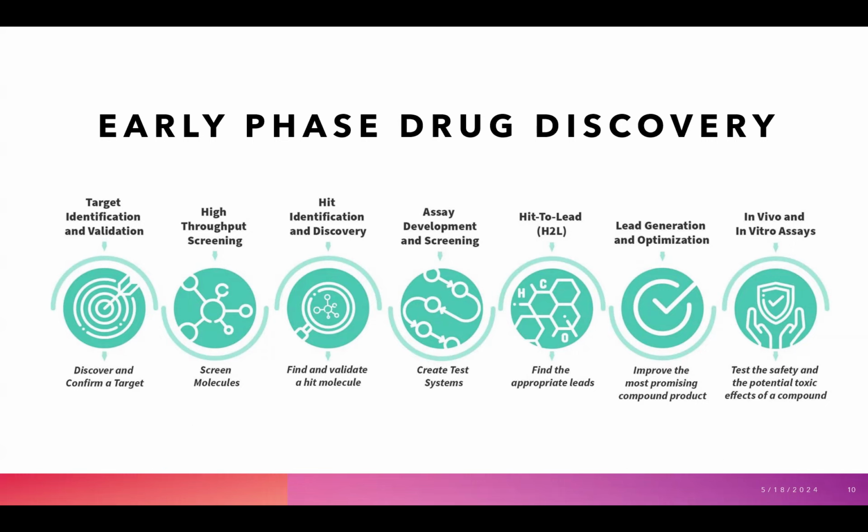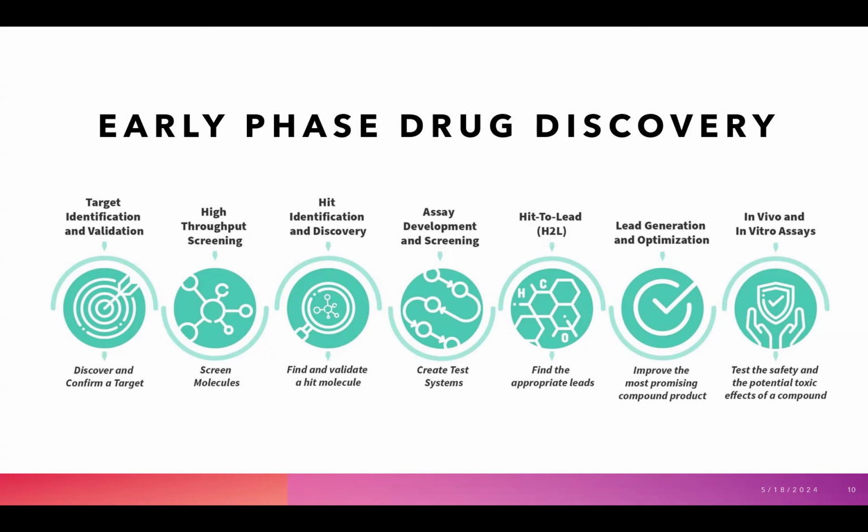Next step is assay development and screening, which is to create a test system defining what tests a molecule should pass through to be able to interact with the target. Next step is hit to lead. We have already studied that a hit is a molecule that would interact with the target, and a lead is a product of the screening process that can be used for advanced stages in drug discovery.